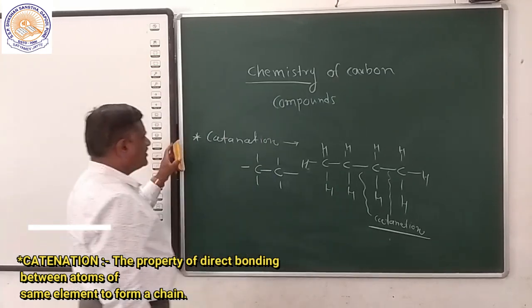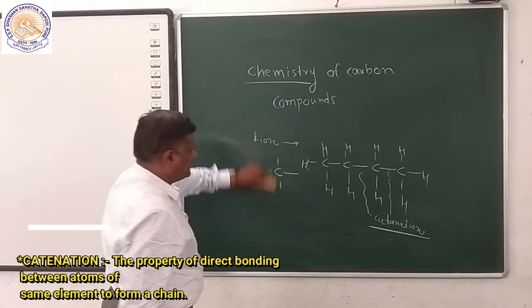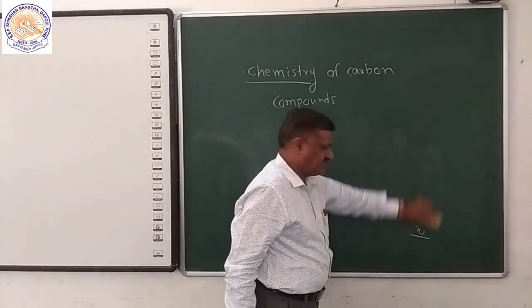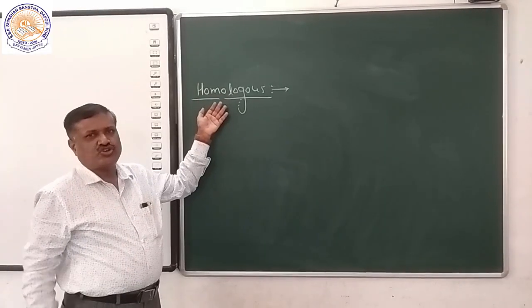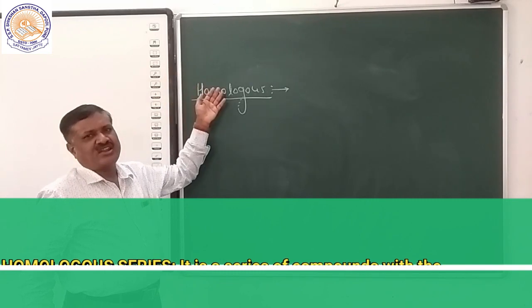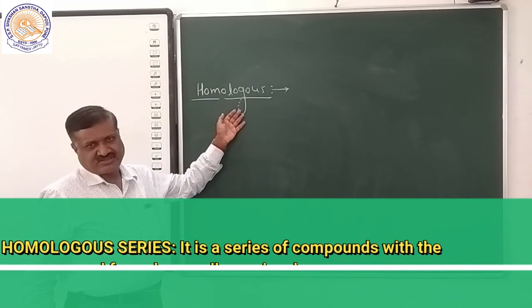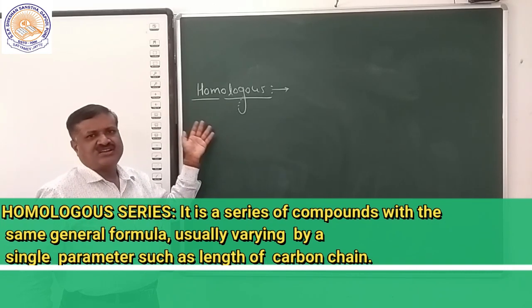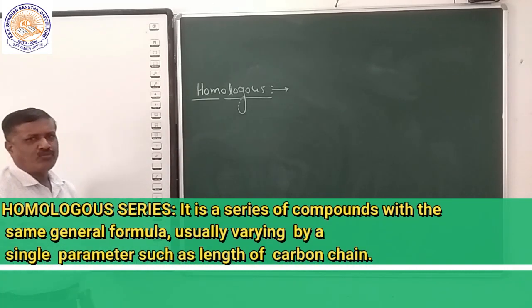After catenation, the next point for the versatile nature of carbon is the homologous series. Already we learned two versatile natures of carbon: one is isomerism, second is catenation, and third is the homologous series. Because of these three properties, carbon forms 90% of the compounds on the earth.